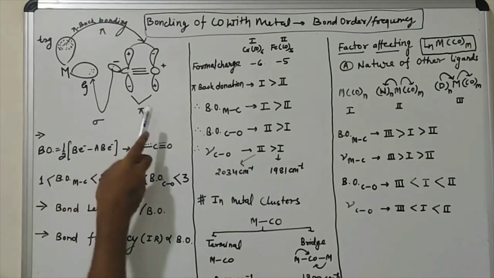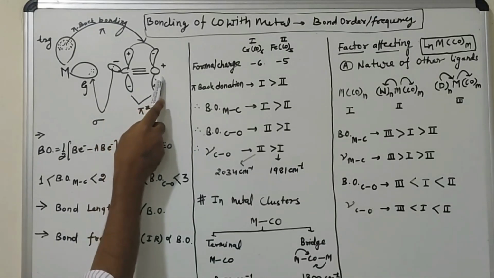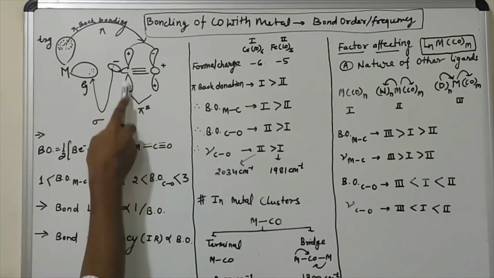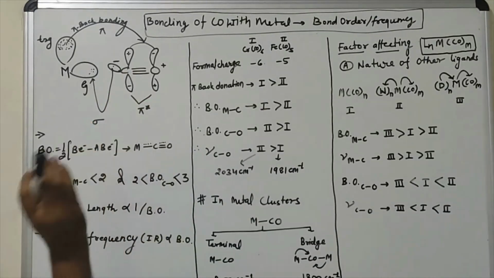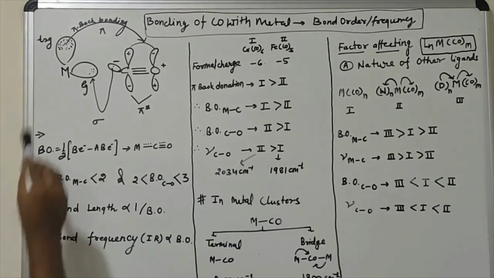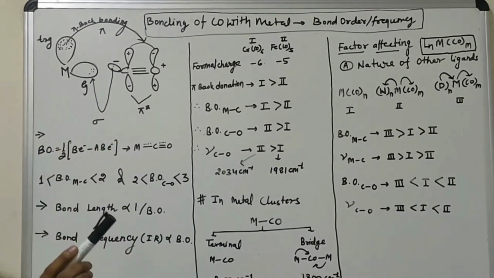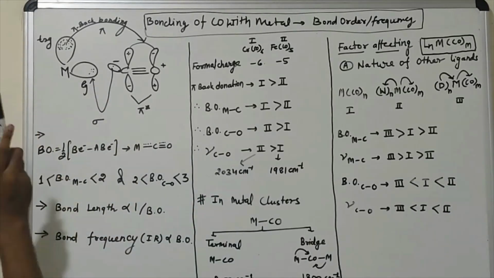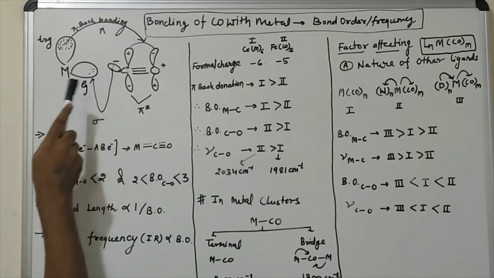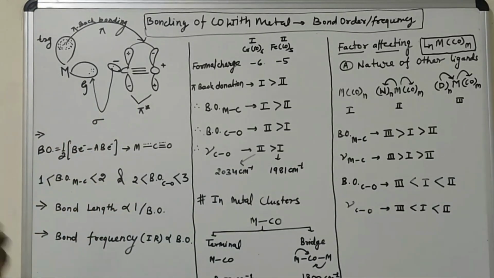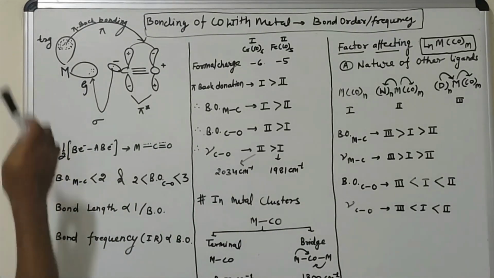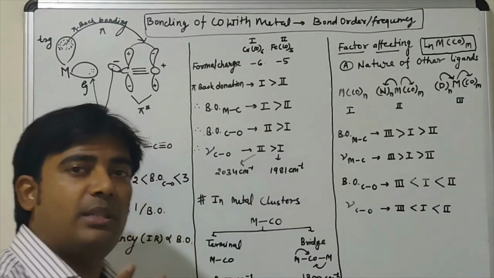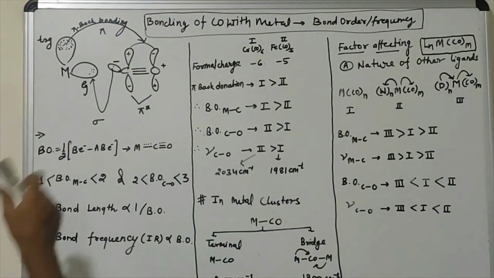I have already explained that the carbonyl ligand has a triple bond and this pi star anti-bonding molecular orbital, and one negative charge acts as a lone pair which is present on this carbon atom. And the Eg orbital has less electron density as compared to the T2g orbital. That means the Eg orbital is almost empty, and T2g has much more electron density as compared to the Eg orbital.